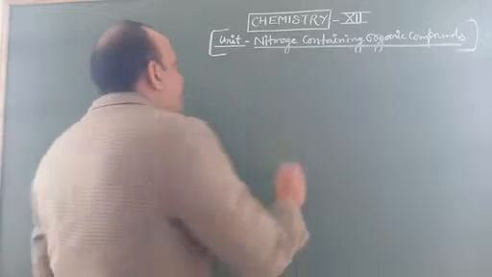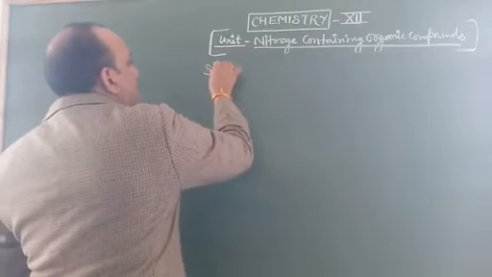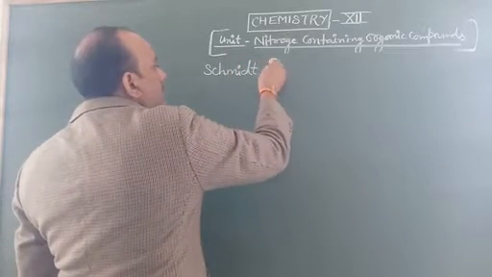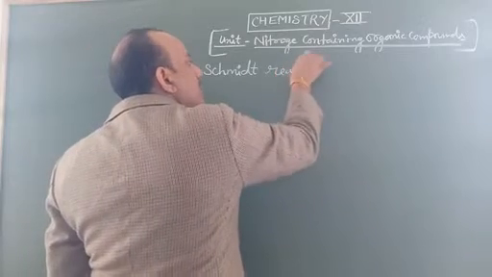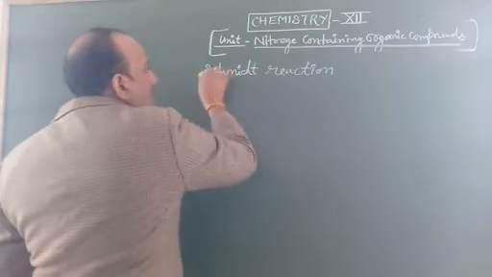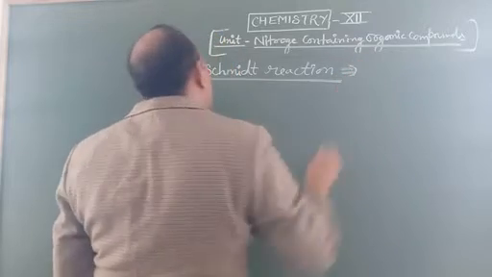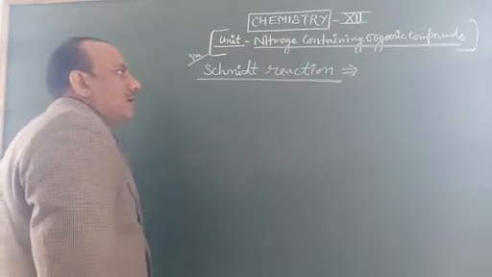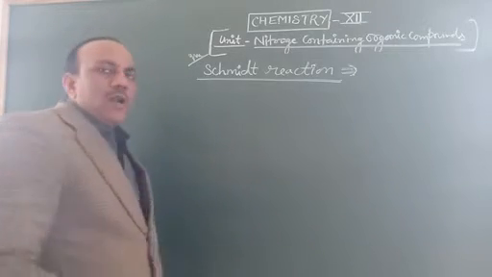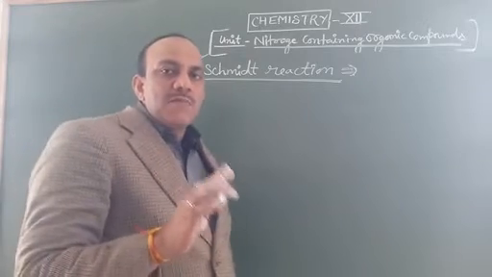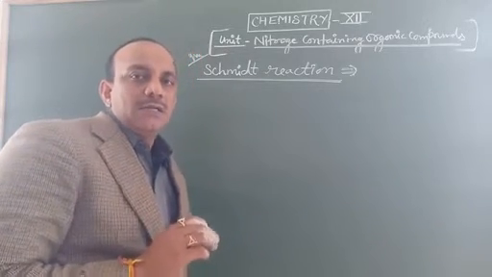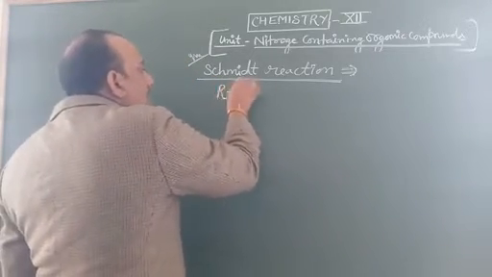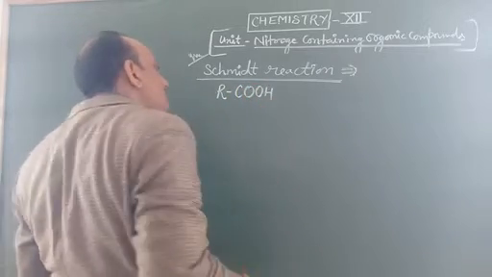Now another method, the Schmidt reaction. It belongs to the chemical properties of carboxylic acid. Students, you know that the simple formula of carboxylic acid is RCOOH.